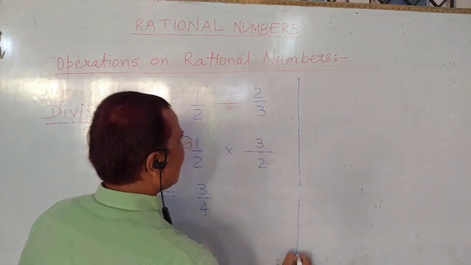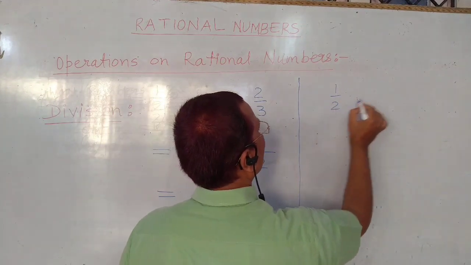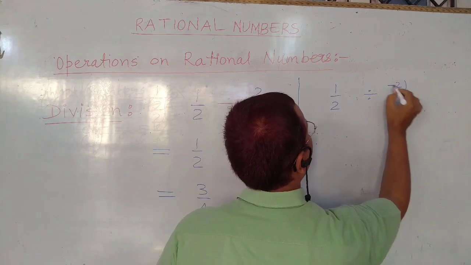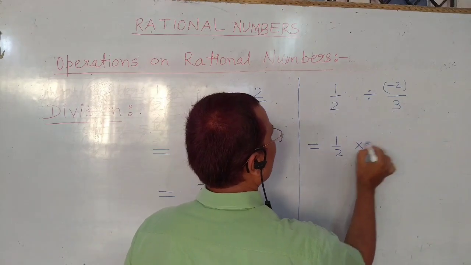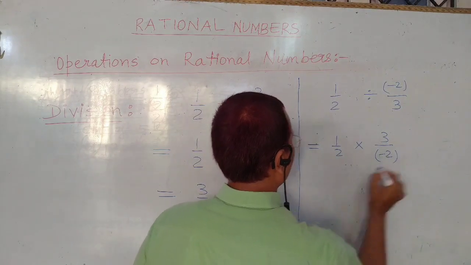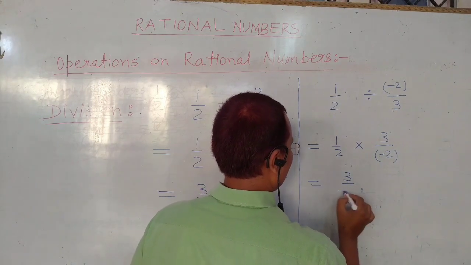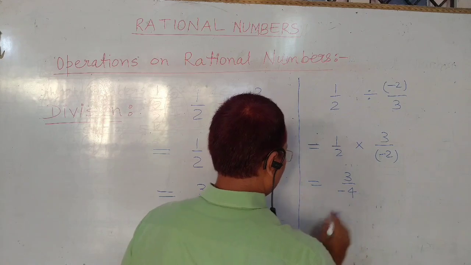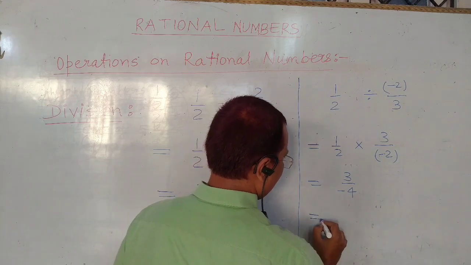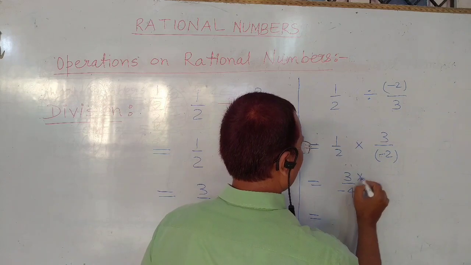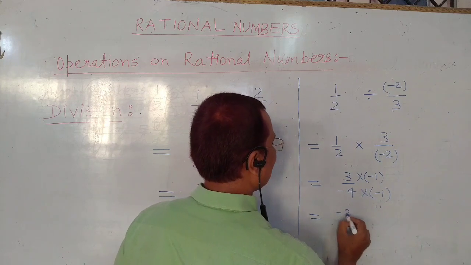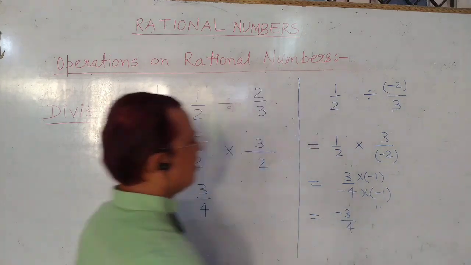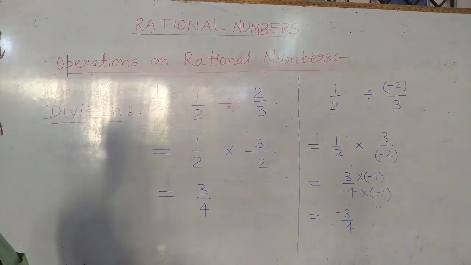Suppose here 1 upon 2 is divided by minus 2 upon 3, then we get 1 upon 2 into 3 upon minus 2, and we get 3 upon minus 4, and we convert it into standard form. By converting to standard form, we multiply both numerator and denominator by minus 1, and we get minus 3 upon 4. So in this way we can apply operations on rational numbers.